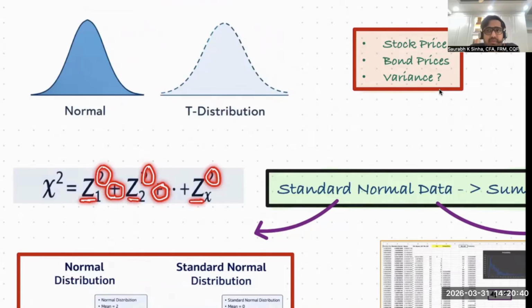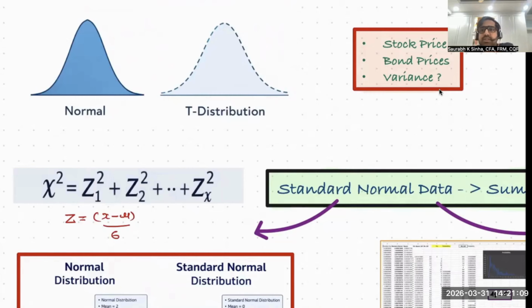I think up to the sum of squares it is clear. But what is this standard normal variable? What is this standard normal data? You see the notation of z, which you have seen earlier in normal distribution. Z was the z-score, which was (x minus mu) upon sigma. It was the distance from the mean in terms of standard deviation.